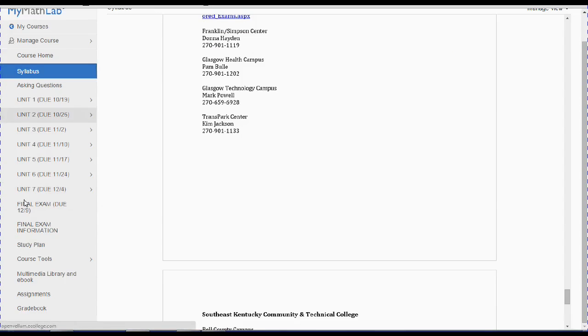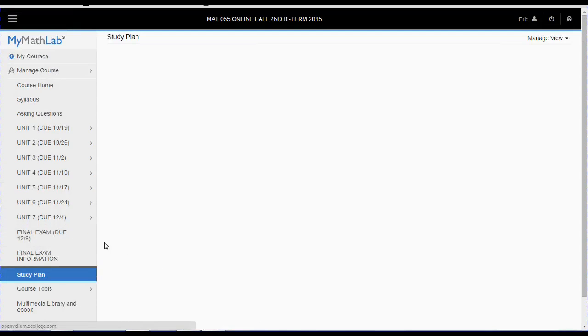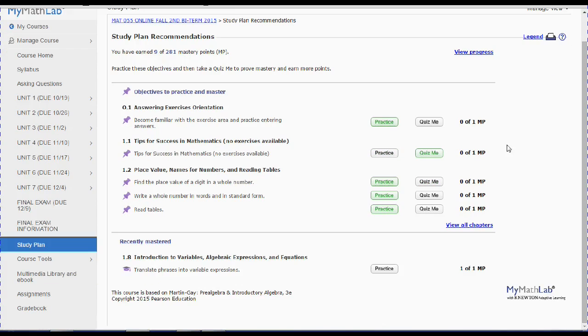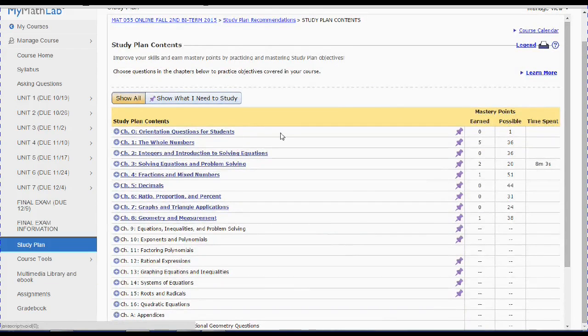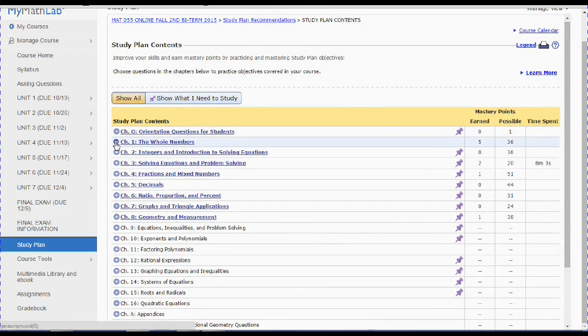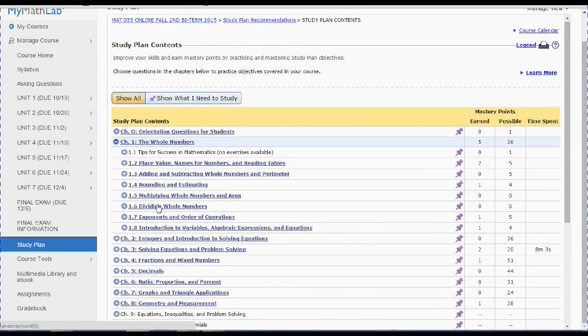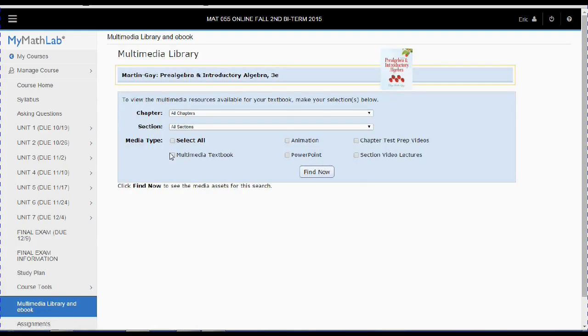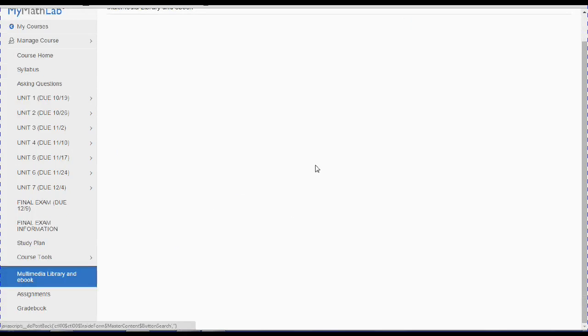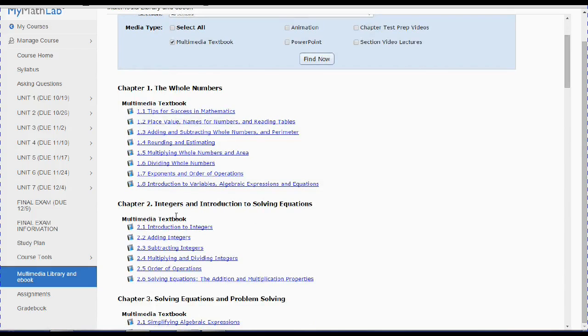Study plan, I'm just going down the list. Study plan is just practice. If you want to practice, just click on view all chapters. And then click on whichever chapter you're going to expand it. Maybe a certain section you want to click on. Multimedia library and ebook is where you can find the textbook. Click on that. Click on find out. It opens the book up for you. I'll show you. You can click on any of these and it will open up the book, wherever you want to be.